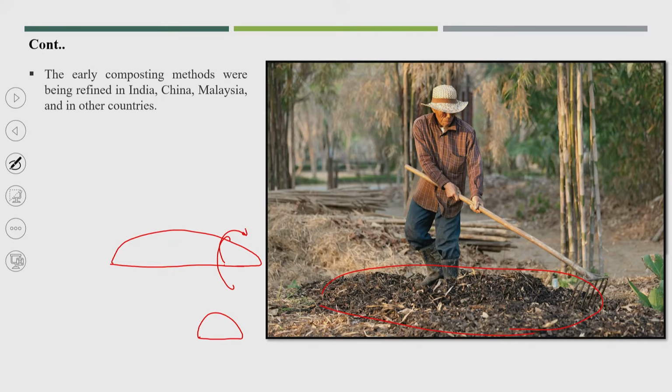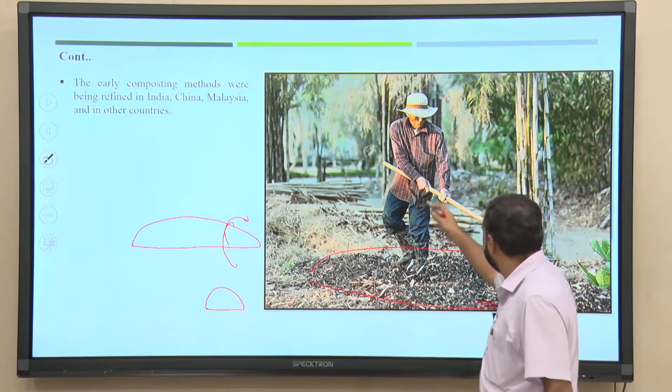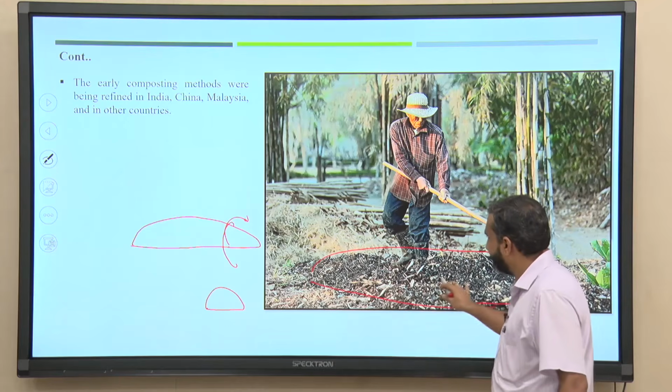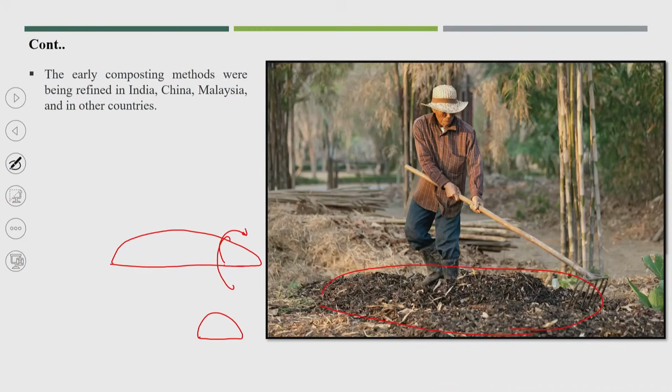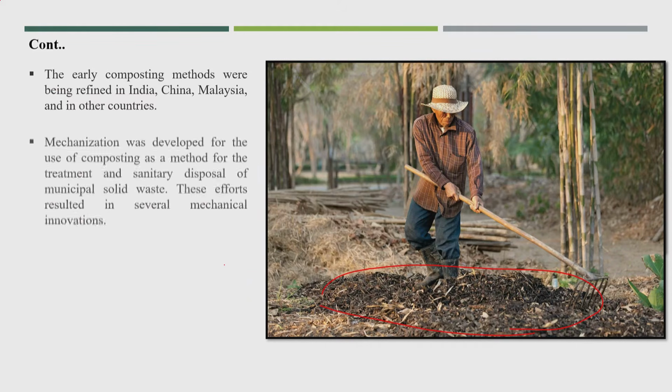And this is also one more thing, that people won't find it aesthetic when somebody is working with the waste. Now, here you are seeing that this is already a degraded material, but when you talk about the turning of fresh material, obviously handling is also one of the important issues if you go for manual turning of that particular material. So, mechanization has been started.